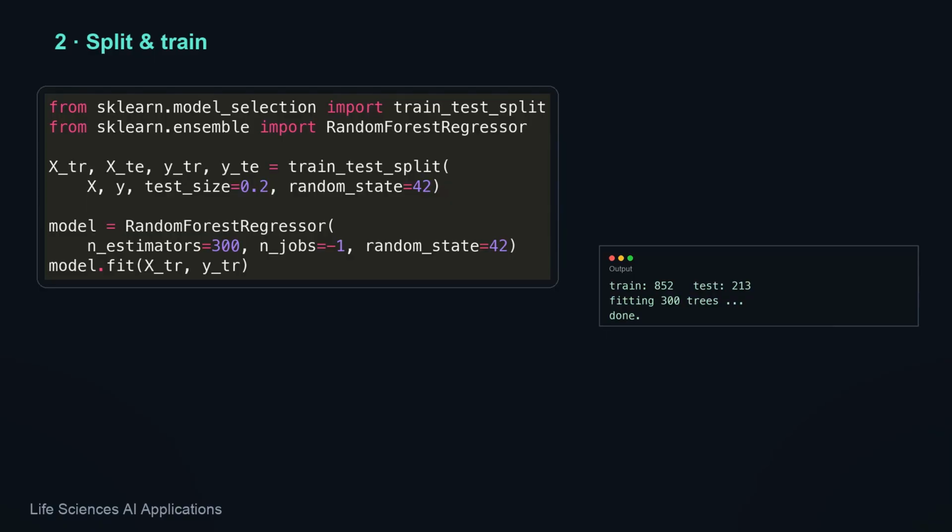Now the single most important habit in machine learning, hold out a test set. We set aside 20% of the molecules that the model will never see during training, 852 to learn from, 213 to be judged on. Then we fit a random forest, 300 decision trees, a strong no-fuss baseline for fingerprint data. A couple of seconds, and it's trained.